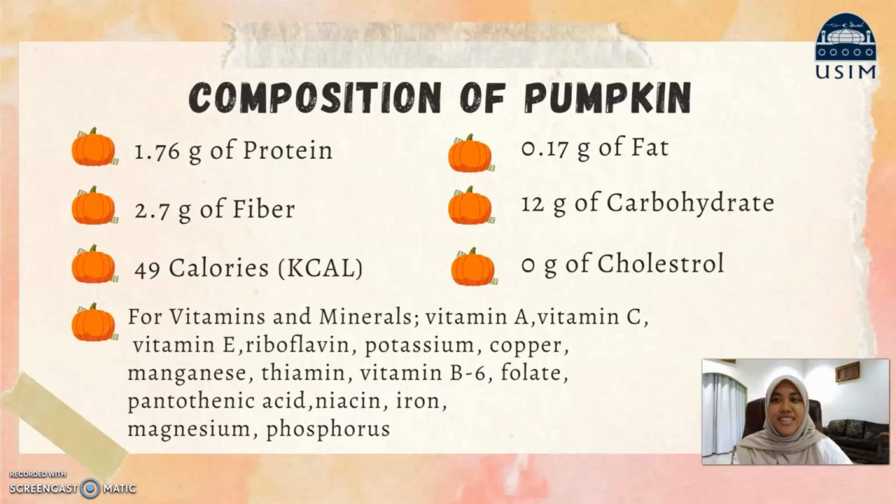For the composition, pumpkin contains 1.76 grams of protein, 2.7 grams of fiber, and 49 calories. For vitamins and minerals: vitamin A, vitamin C, vitamin E, riboflavin, potassium, copper, manganese, thiamine, vitamin B6, folate, pantothenic acid, niacin, iron, magnesium, and phosphorus. Pumpkin also contains 0.17 gram of fat, 12 grams of carbohydrate, and 0 grams of cholesterol. In other words, pumpkin doesn't contain cholesterol.